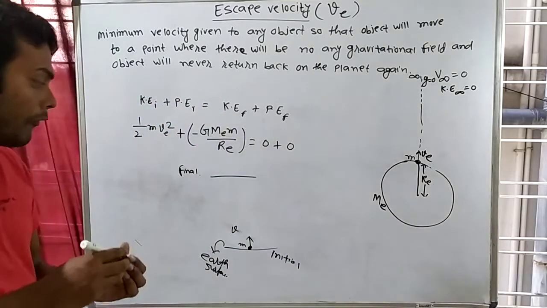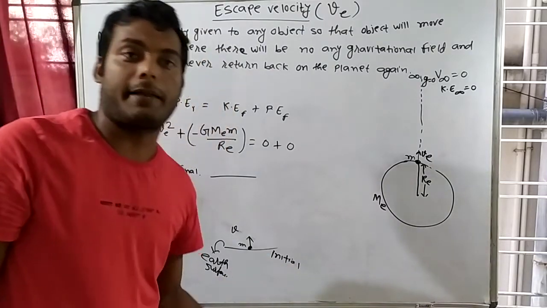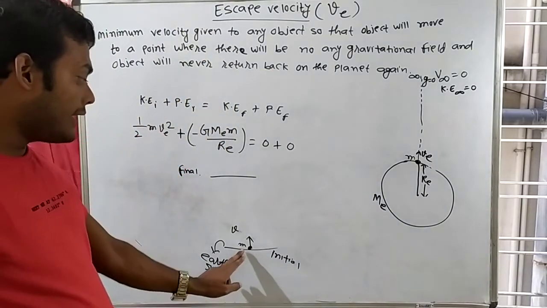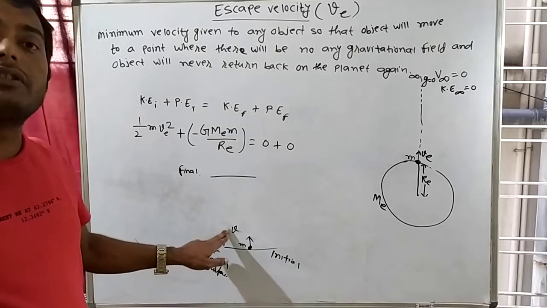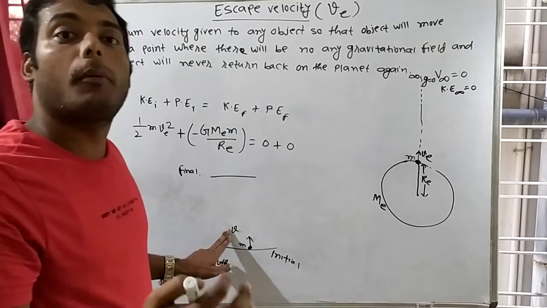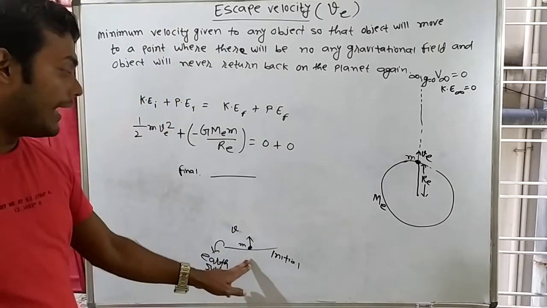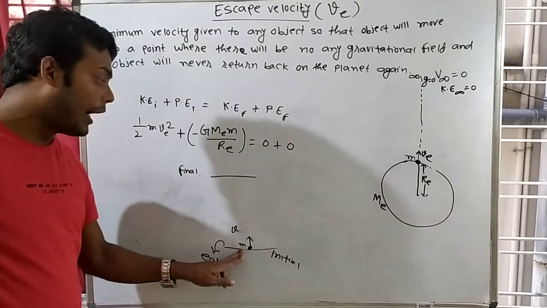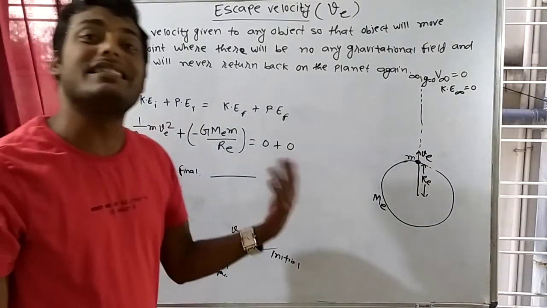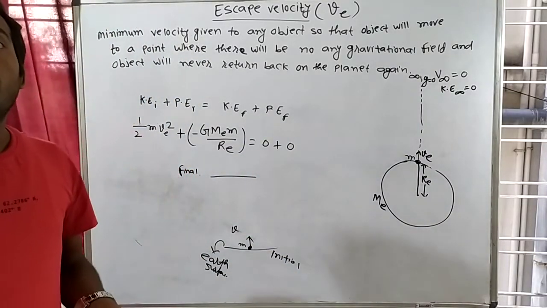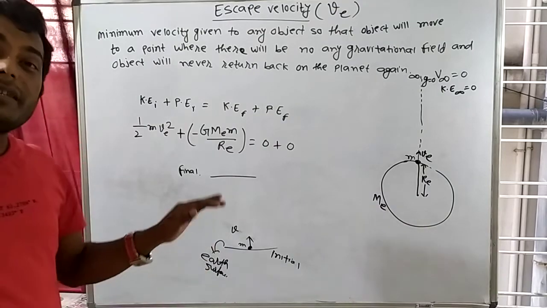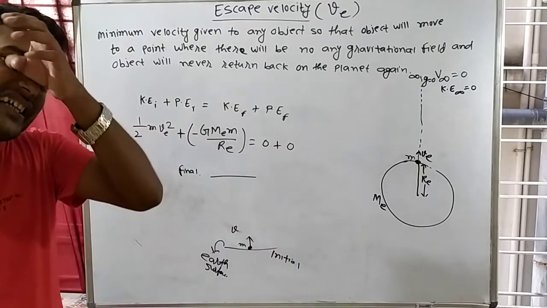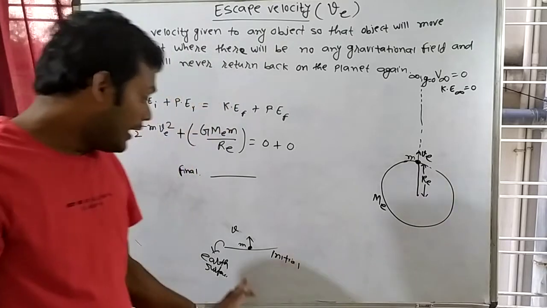Initially our object is on the Earth's surface. The mass of the object is m, velocity is v, so the kinetic energy formula gives initial kinetic energy equal to half mv square. What will be the potential energy initially? The formula of potential energy is mgh.